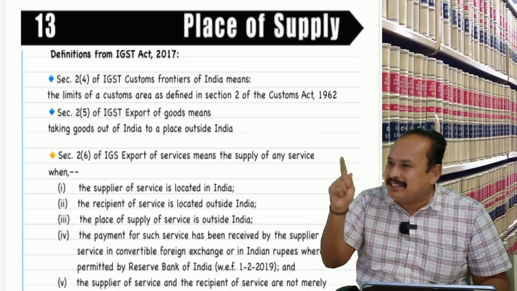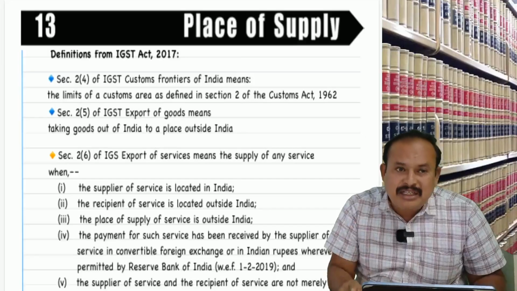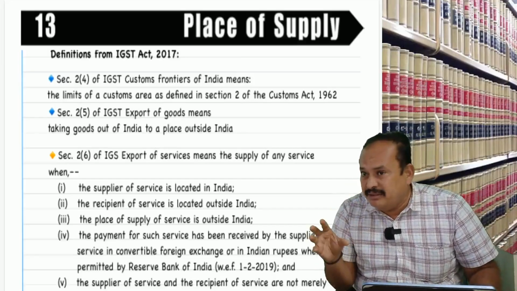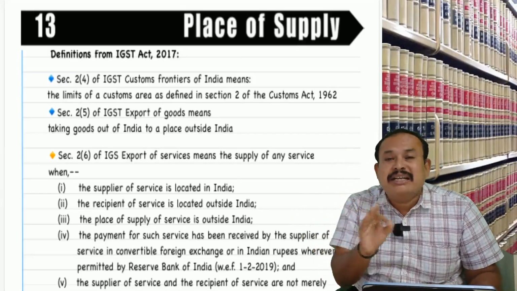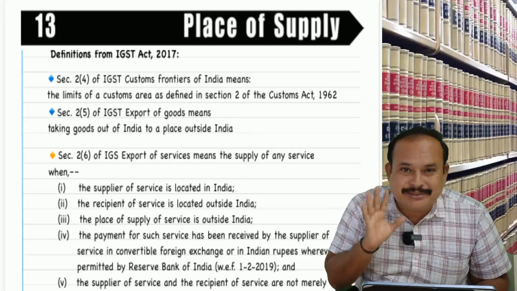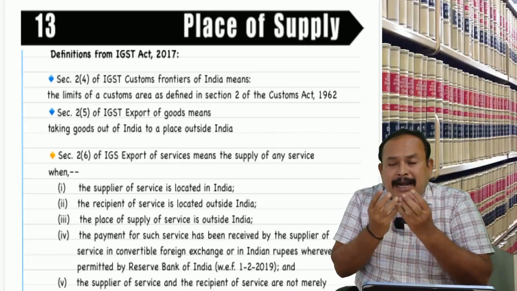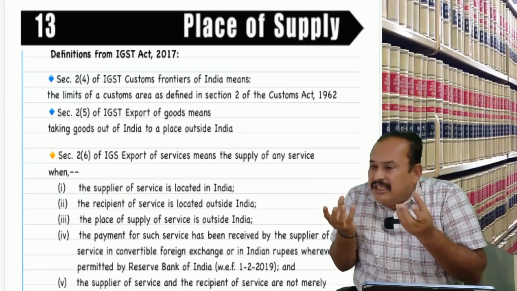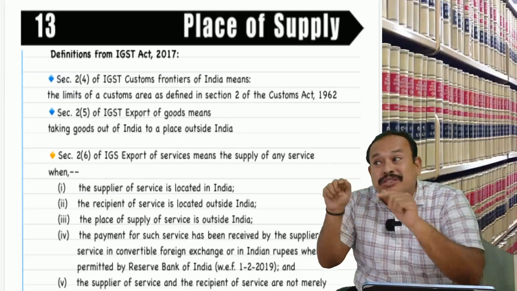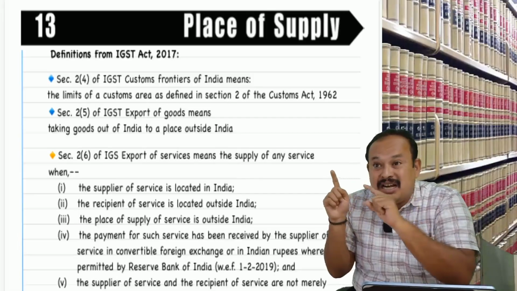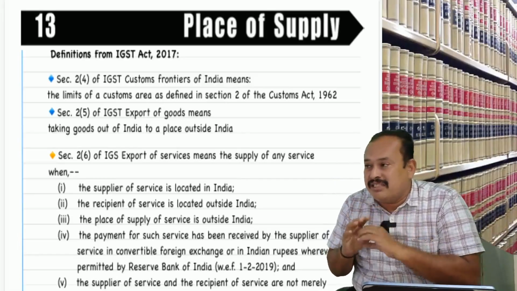IGST Act is enacted by the Parliament. That GST is collected by the central government of India. So collecting and administering is by the central government of India. But as you are aware, IGST is not the revenue of the central government of India. Is it clear, sir? Now, IGST should be apportioned between the central and the state. There are two states involved, Tamil Nadu as well as Karnataka. Which state will get the revenue? The state in which the goods or services got consumed.